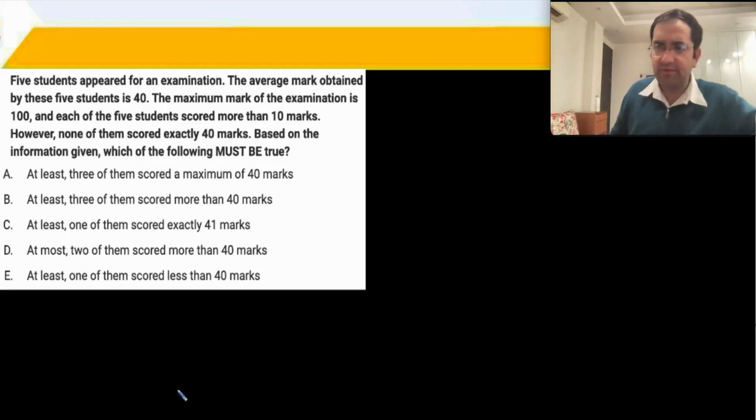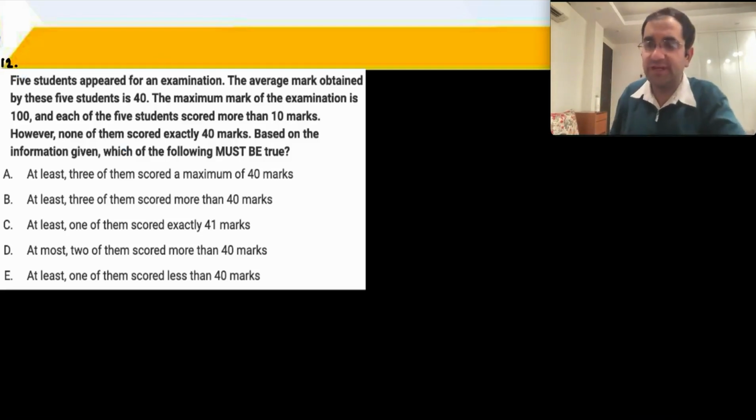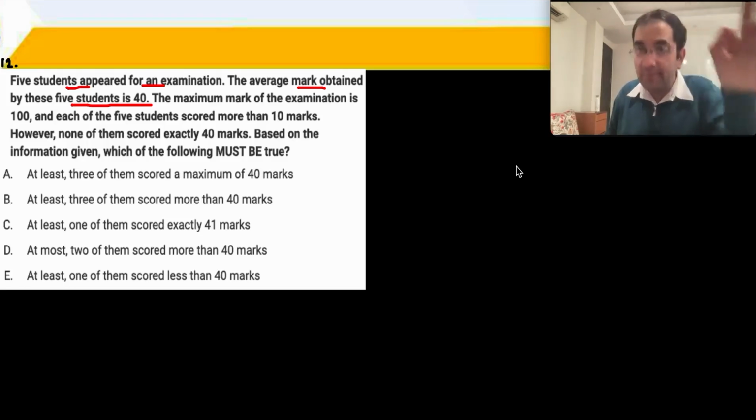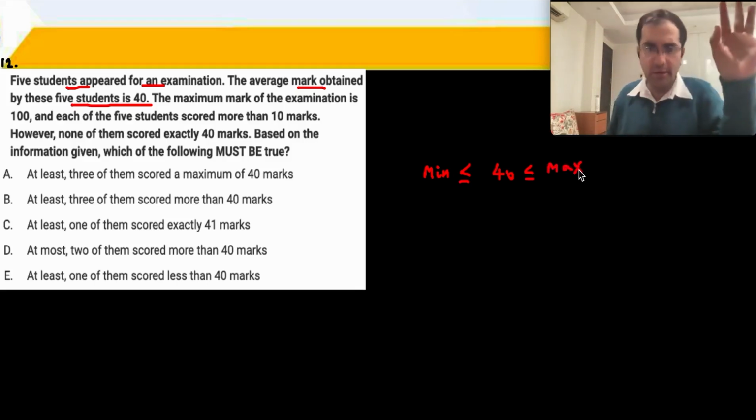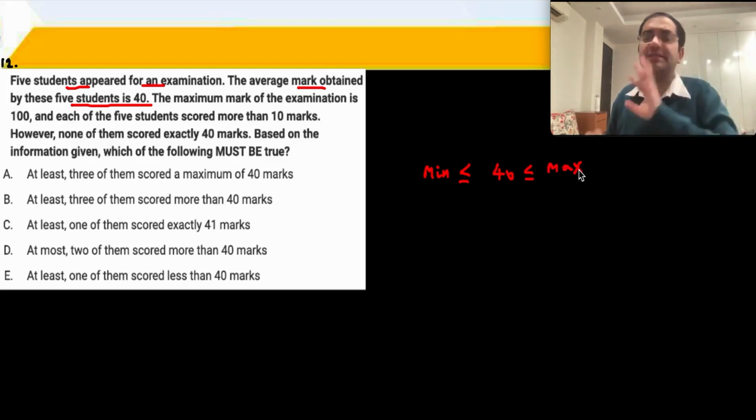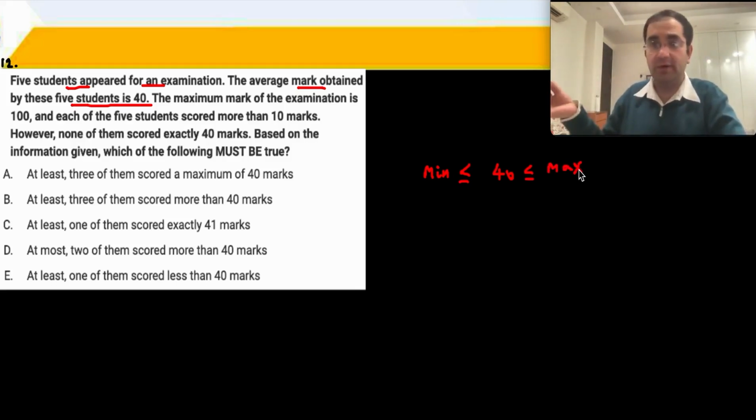Seems to be very challenging, and many people left this question, but there's nothing there in this question because of the nature of the options. 5 students have appeared. Average mark of these 5 students is 40. If average is 40, somebody is there less than 40, somebody is there greater than 40. You have your minimum value less than equal to your average is less than equal to your maximum value. Somebody is there less than 40, somebody is there more than 40 for sure. We don't know how many less, how many more. Okay?